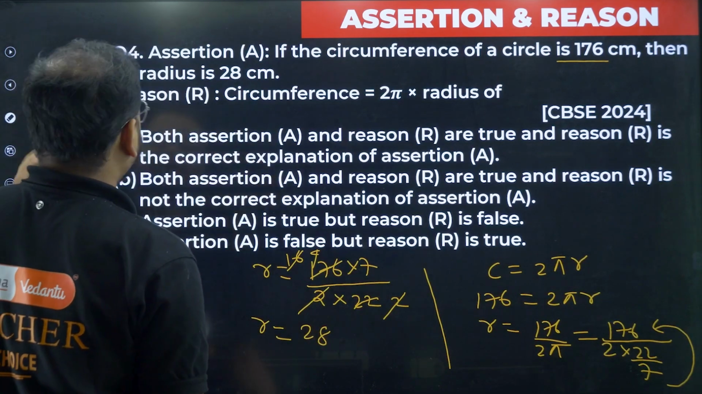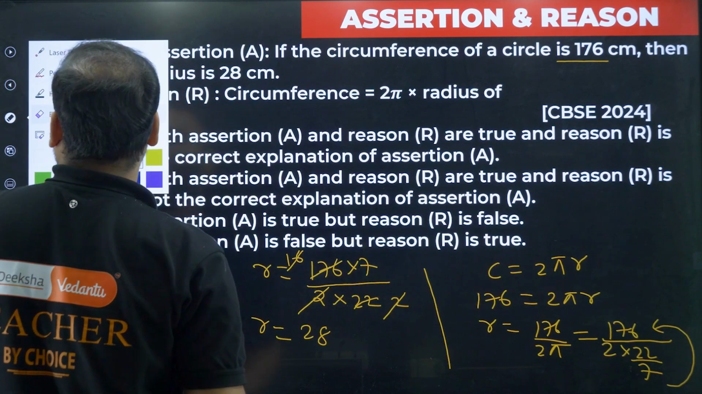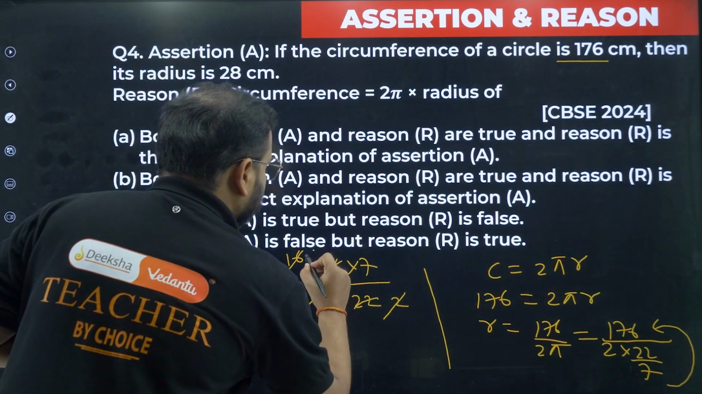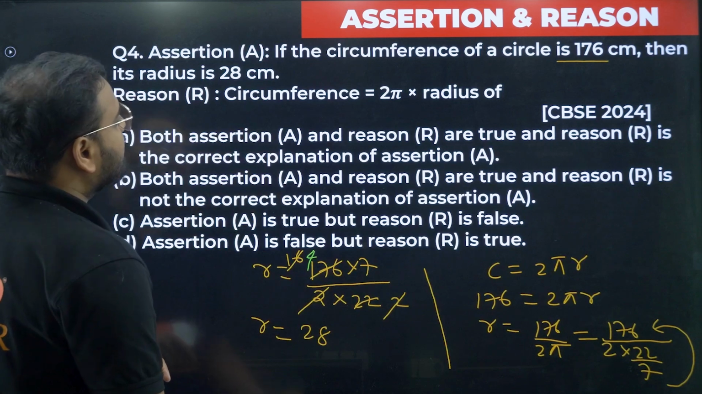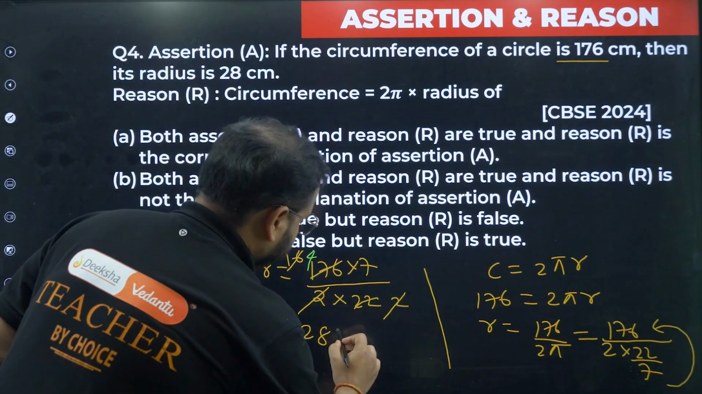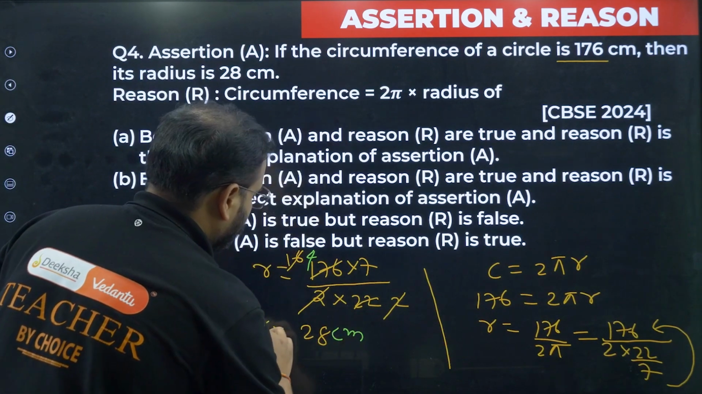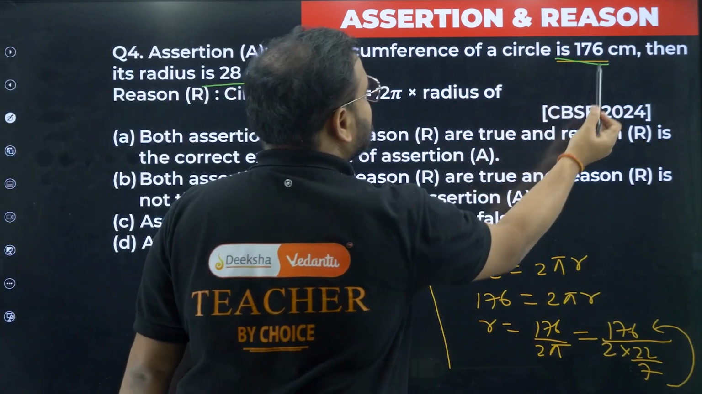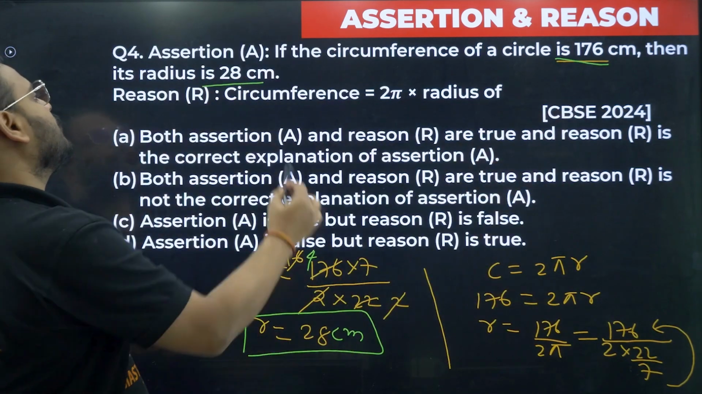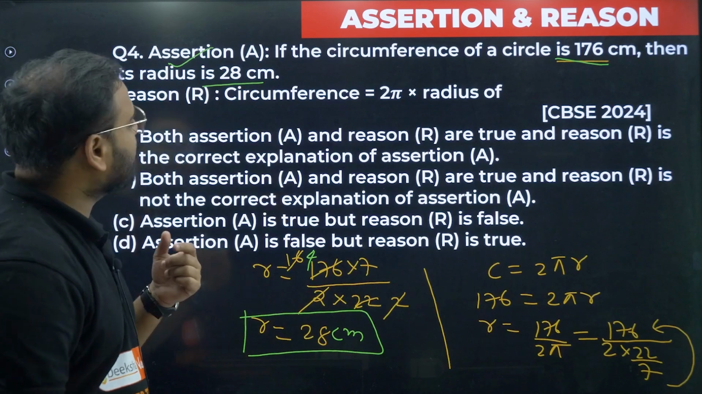The 4 part is not visible, so I'll write this in a different ink color. It's coming as 4. After you cancel the 16 with 2 and 2, we get 28. The unit is centimeters. So you can check this out now. It's true: for the circumference given as 176, the radius is coming as 28. So the assertion is true. Let's check out the reason now.